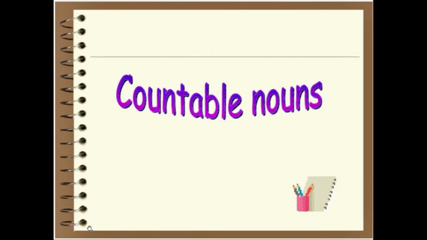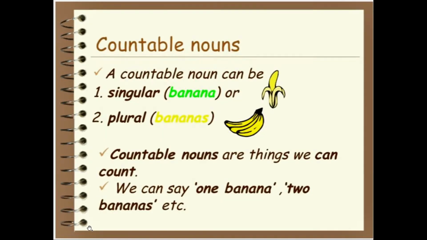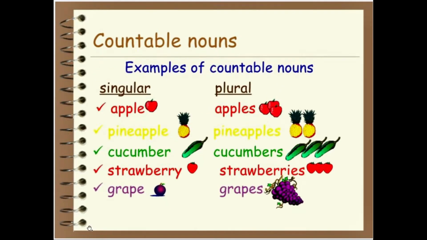Today we are going to learn countable and uncountable nouns. First, we will learn countable nouns. Countable noun is anything that can be counted using numbers. Countable noun म्हणजे असे नाम जे आपण संख्येत मोजू शकतो. Countable nouns have both singular and plural forms. Countable nouns are things we can count. We can say one banana, two bananas, etc.